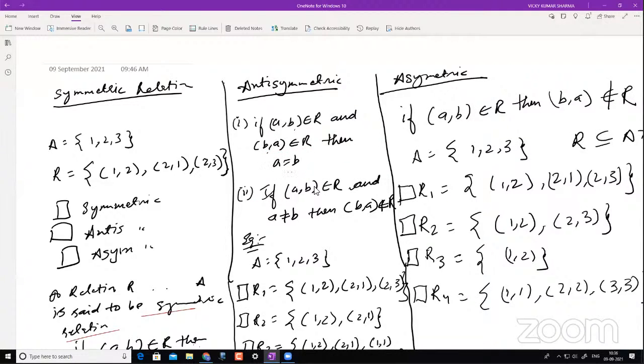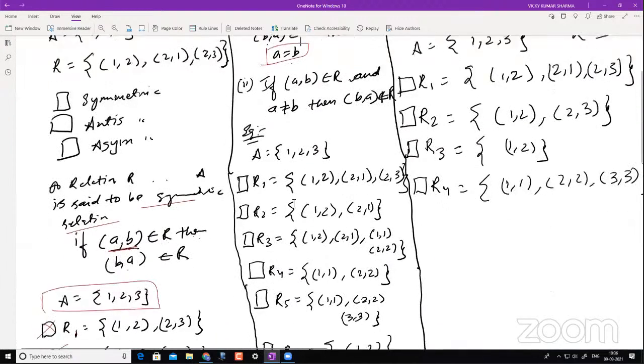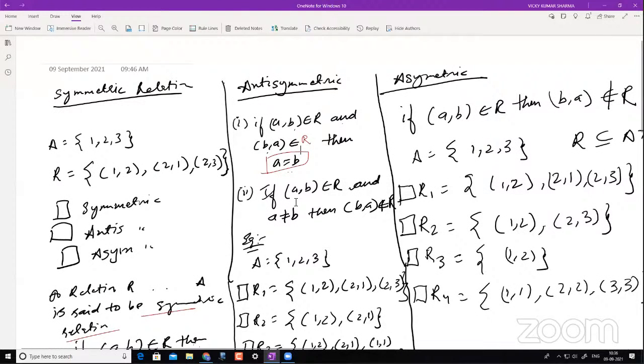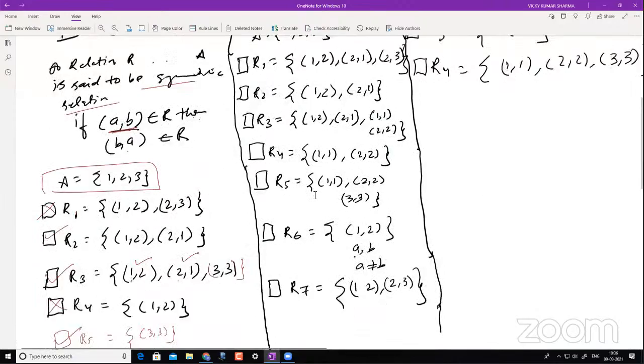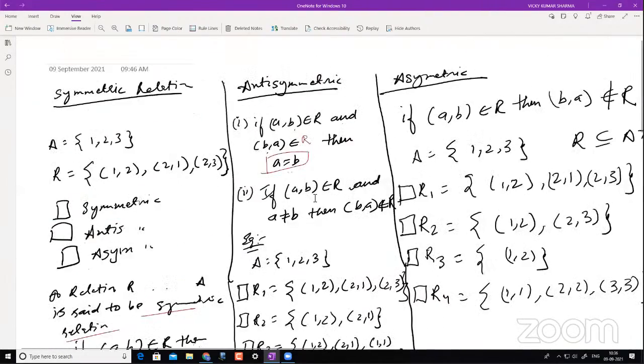If A comma B belongs to R, and there is an AND condition, that means if B comma A belongs to R is also happening, in that case A has to be equal to B. I have made some examples here, and I'm pretty sure you will have doubts. That is why we have to go with multiple examples to understand these concepts. I have some 7 examples, and we'll try to understand what is antisymmetric relation.